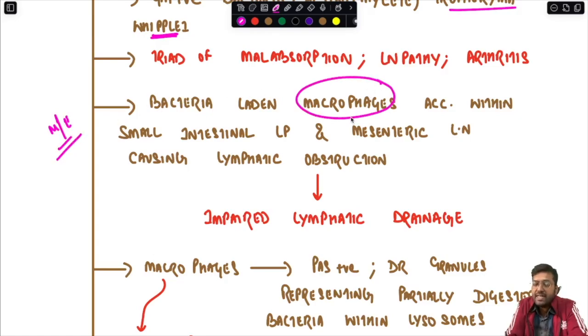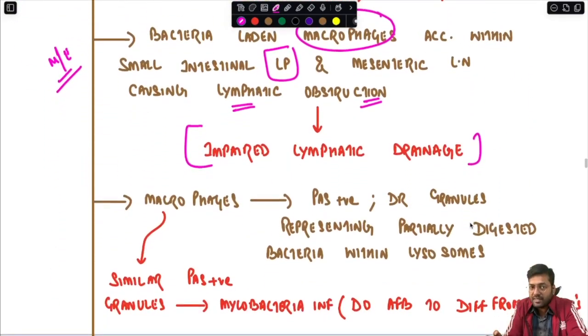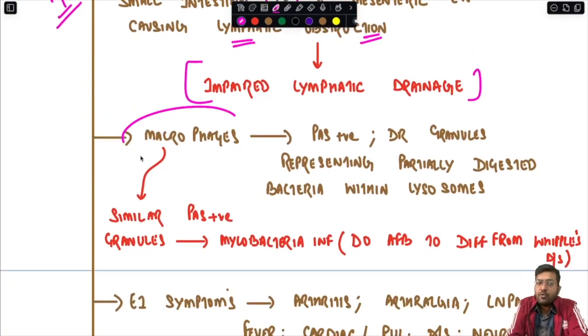They start to accumulate within the small intestinal lamina propria and the mesenteric lymph nodes, causing lymphatic obstruction leading to impaired lymphatic drainage. This is what happens in Whipple's disease. Macrophages, if you see, they have PAS-positive, diastase-resistant granules representing partially digested bacteria within the lysosomes.